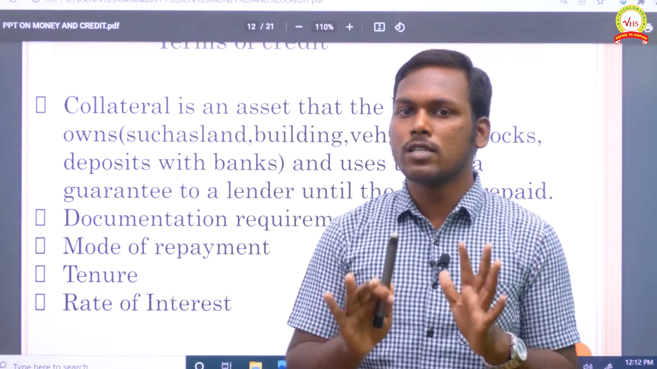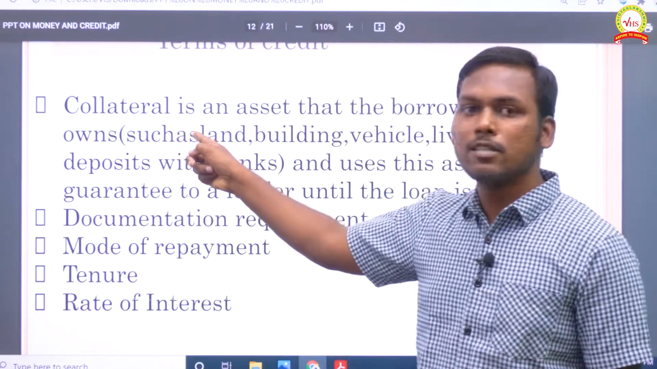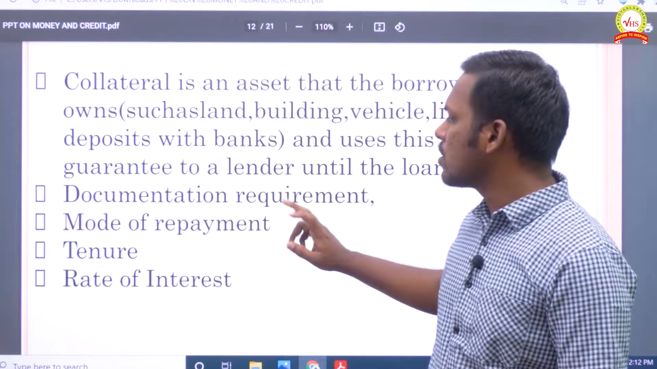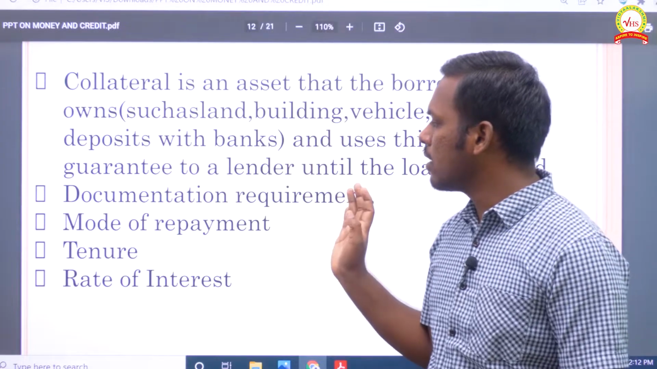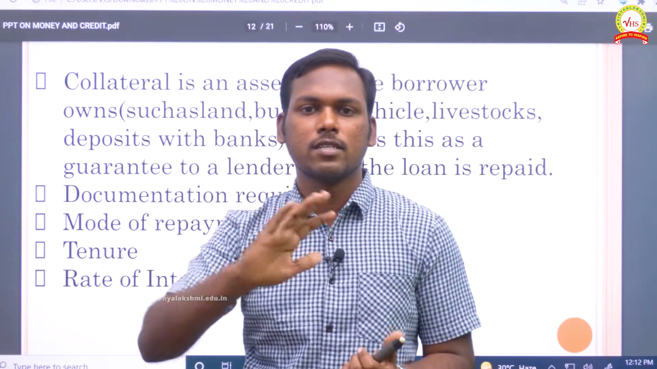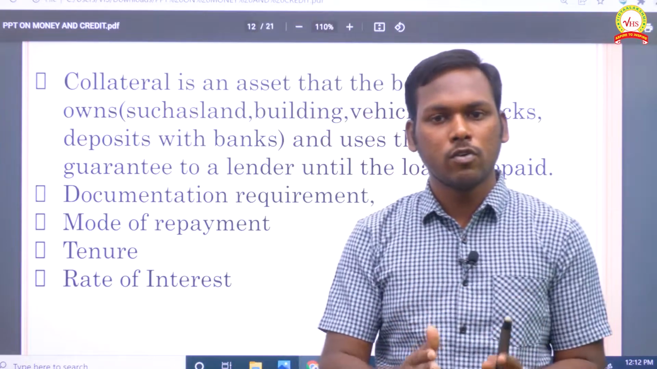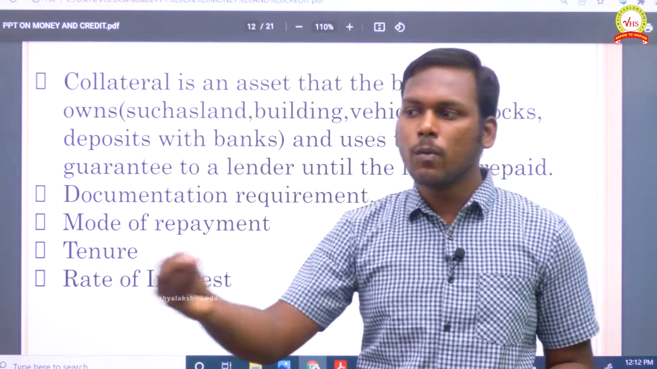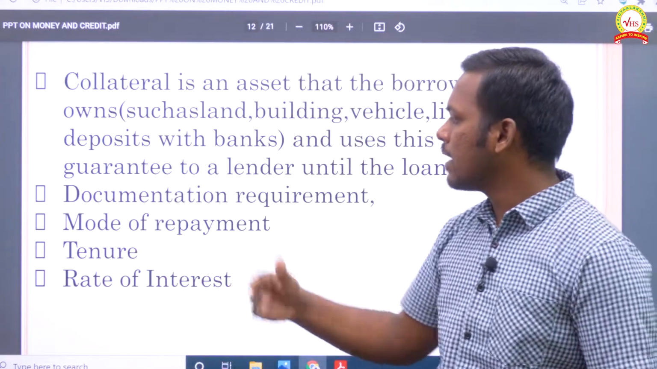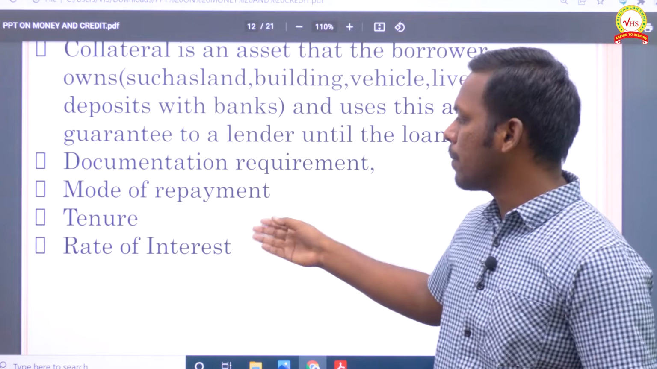I hope you have got some idea. Collateral is mandatory in order to get a loan. And the next thing, documentation required. Of course, if not the collateral, you have to provide documentation, like somebody else referring you on your behalf. If you fail to repay the loan, someone else has to pay. So some security, some guarantee should be given by other people.